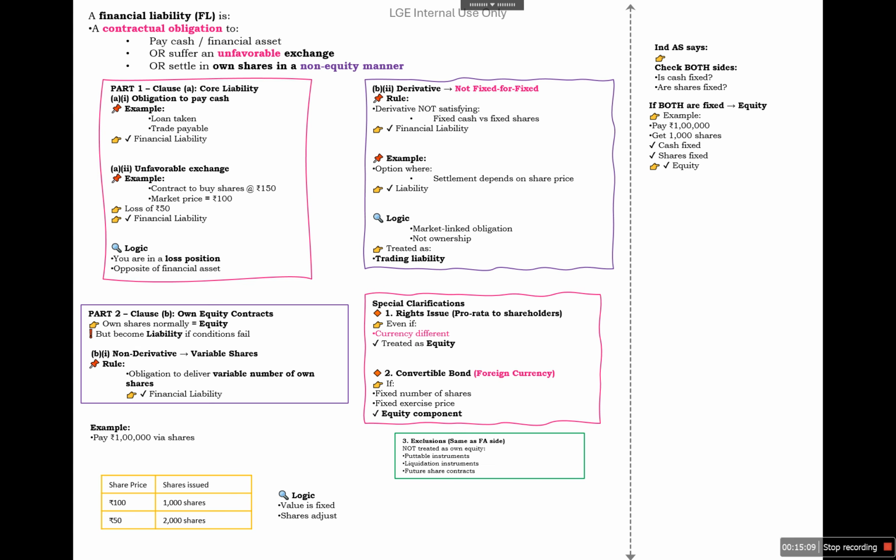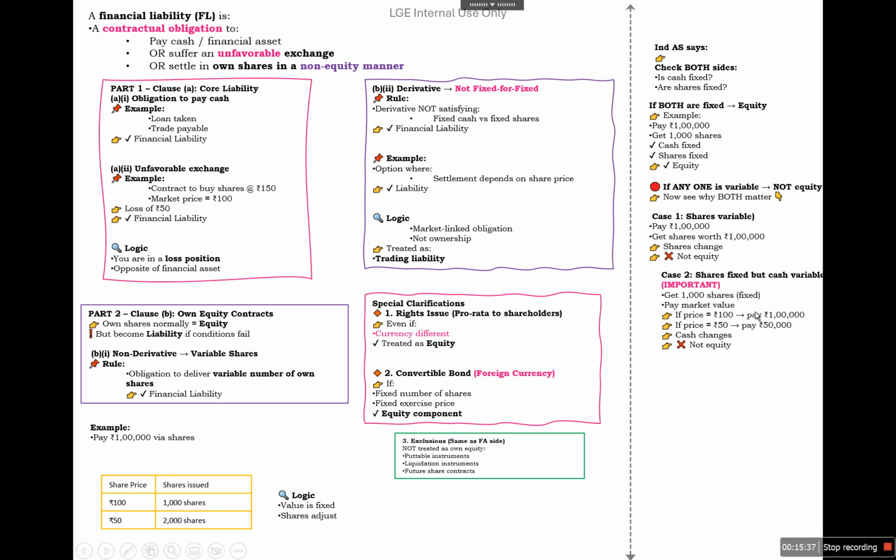If any one factor is variable, out of the amount or the number of shares, then it will not be called equity. Why? Because if we pay 1 lakh and get shares worth 1 lakh, the share numbers keep on changing, so it is not equity. It is a medium to settle the liability through shares.